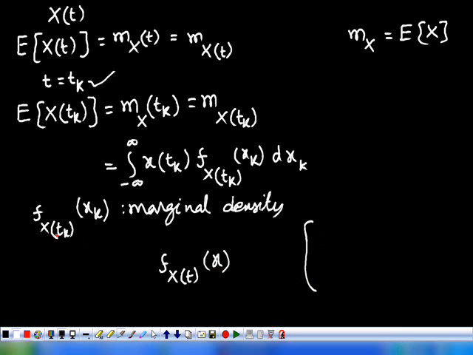And this x is another matrix, that is x1, x2, and so on, xn, a column matrix. So here, f_X(tk)(xk): X(tk) is the random variable obtained by observing the random process at t equivalent to tk.